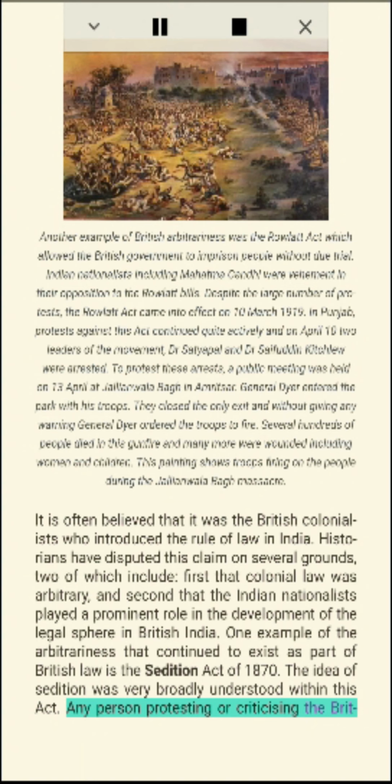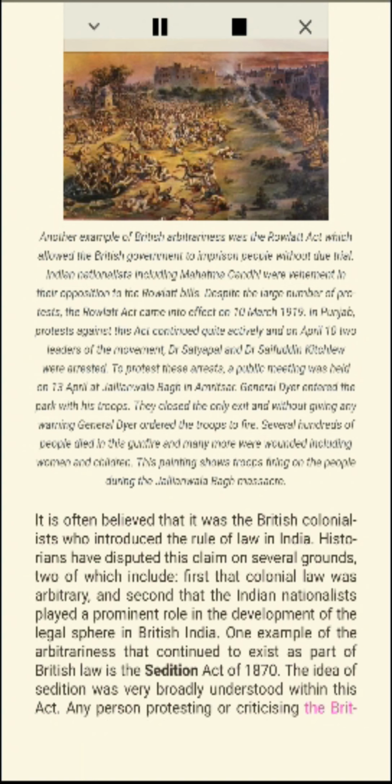Indian nationalists began protesting and criticizing this arbitrary use of authority by the British. They also began fighting for greater equality and wanted to change the idea of law from a set of rules that they were forced to obey to laws including ideas of justice. By the end of the 19th century, the Indian legal profession also began emerging and demanded respect in colonial courts.